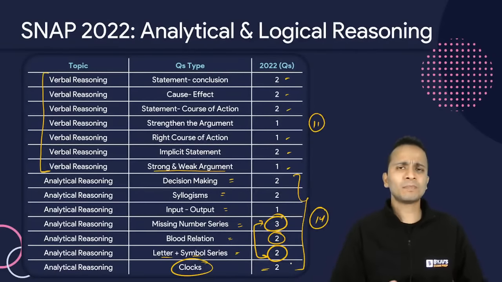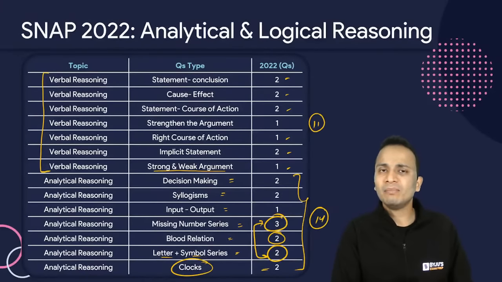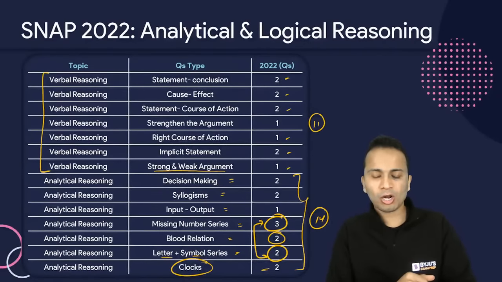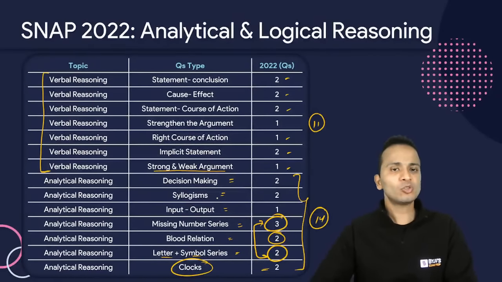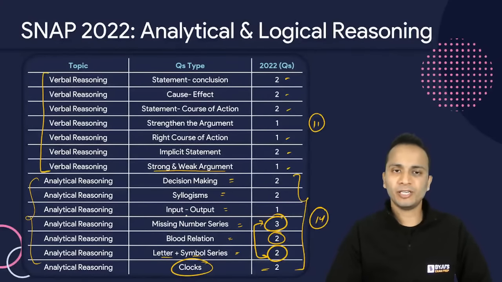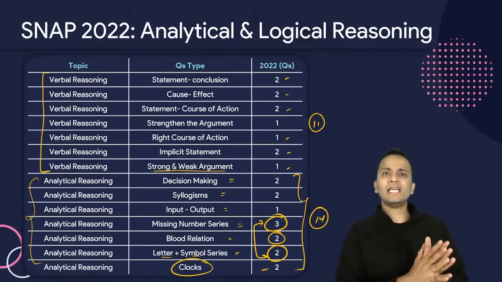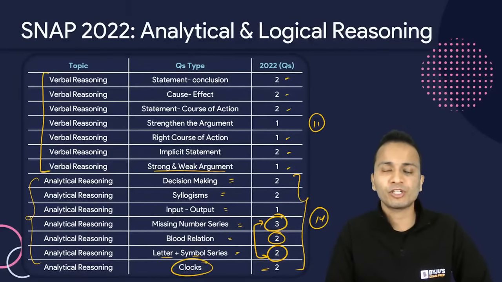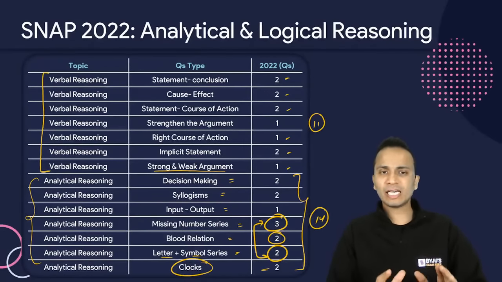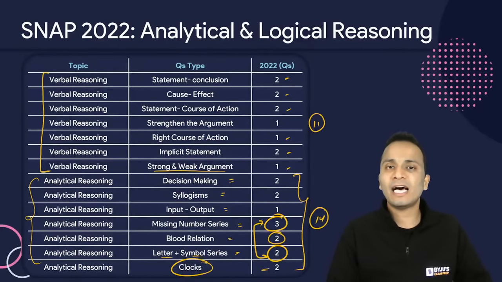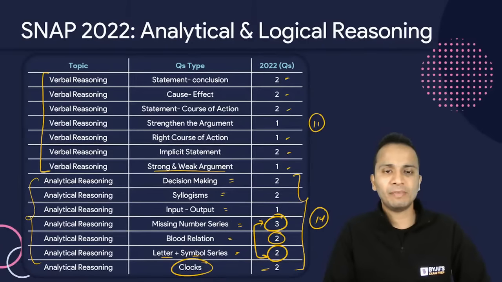One was very direct. You need to find out the time when the hands of the clock will be opposite to each other, or making an angle of 180 degrees. So I'm sure that you all have been attending my sessions, and I've been covering each and every type of question in analytical reasoning. All right. So these are the areas that you need to look for when you are preparing for slot 2 or slot 3 of the SNAP examination. These are something that you need to understand and revise in the last 5 or 10 days for the upcoming examination.